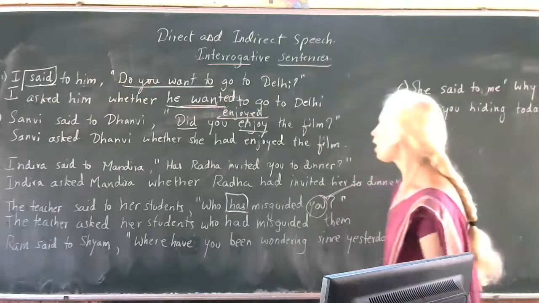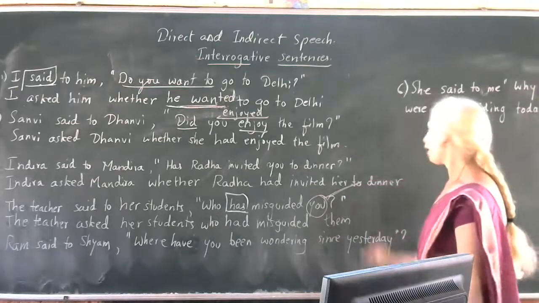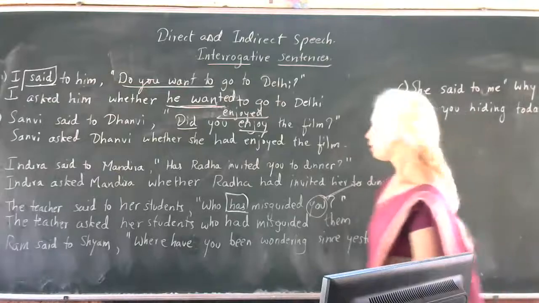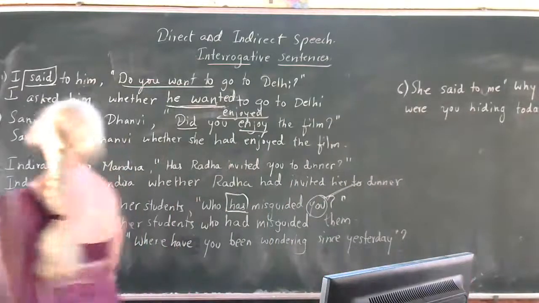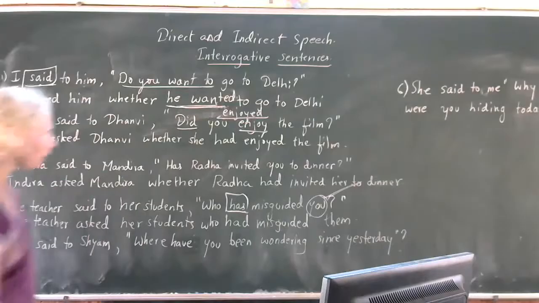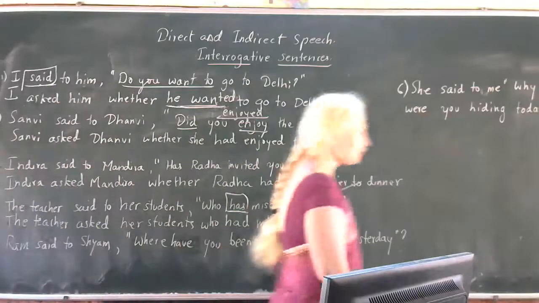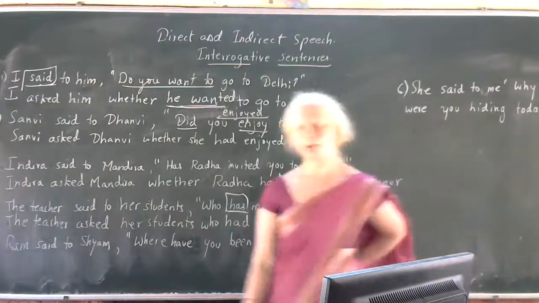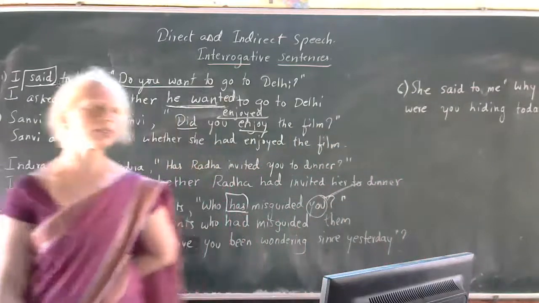The teacher asked her students who had misguided them, okay? Yes, now next one. Ram said to Sham, where have you been wandering since yesterday?